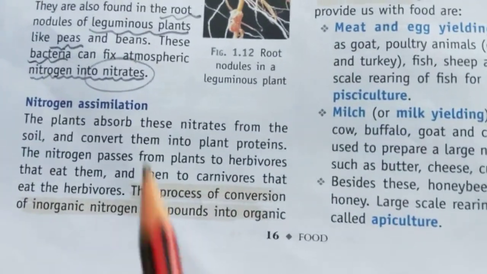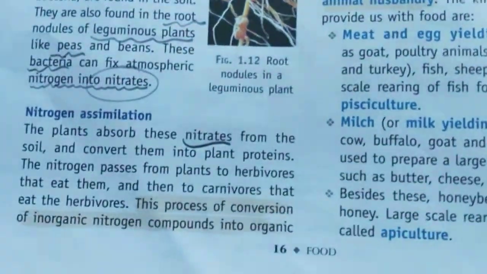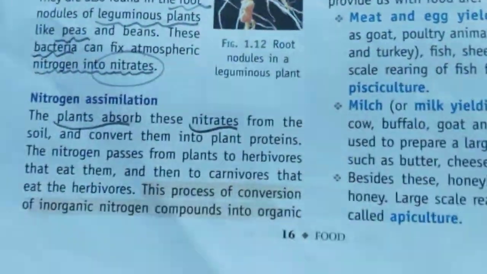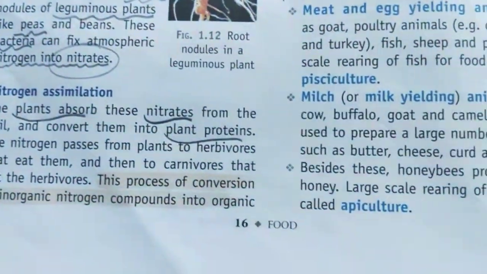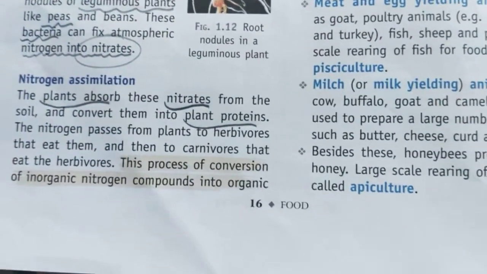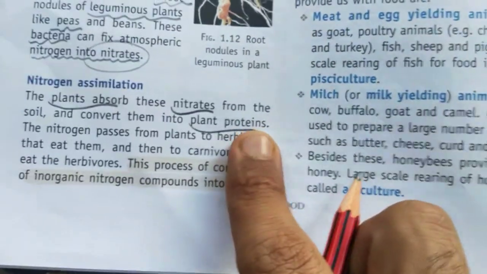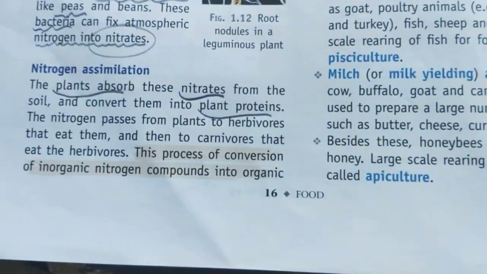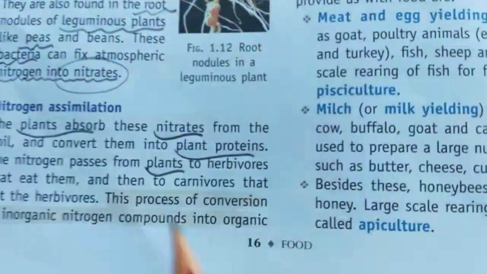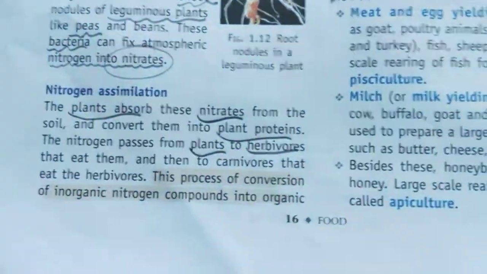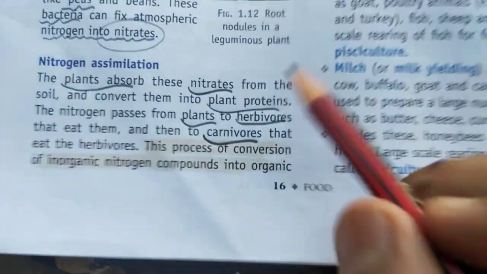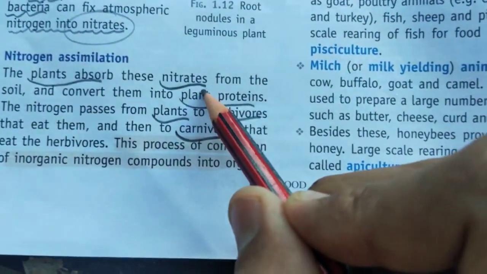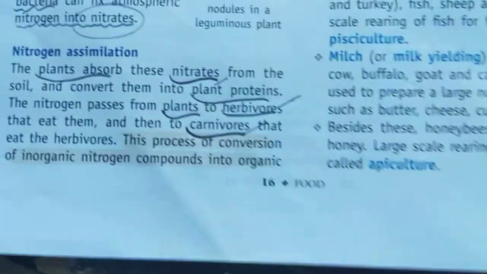That means what? The nitrates have already been prepared in the first step. Plants will absorb these nitrates and convert them into proteins. Second step: nitrates will be taken up by the plants and converted into proteins. Plants will be eaten by the herbivores. That means nitrogen will pass to those herbivores, and herbivores will be eaten by carnivores. That means nitrogen passes from plants to herbivores, from herbivores to carnivores.